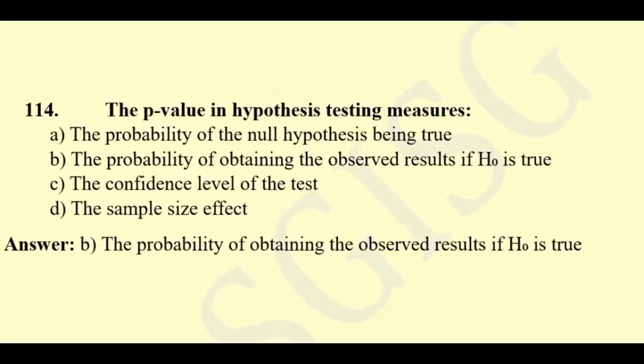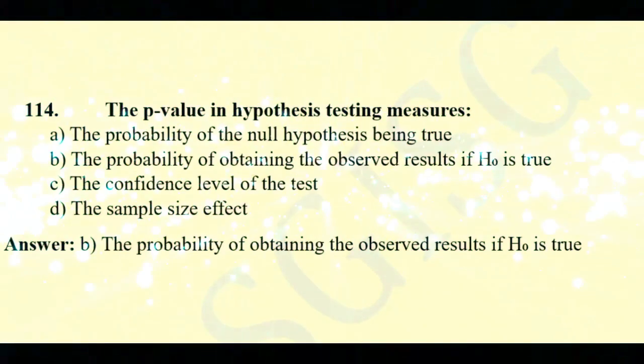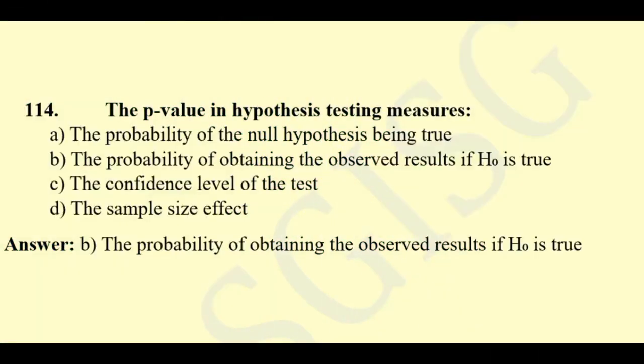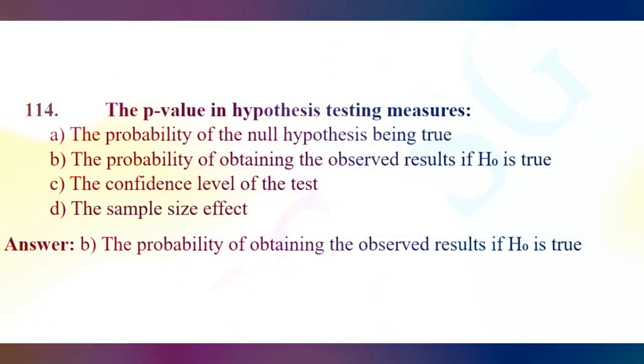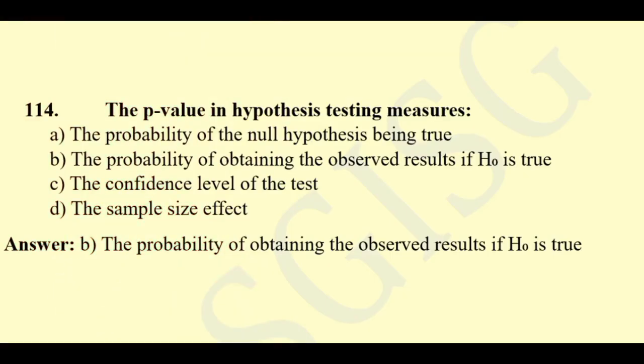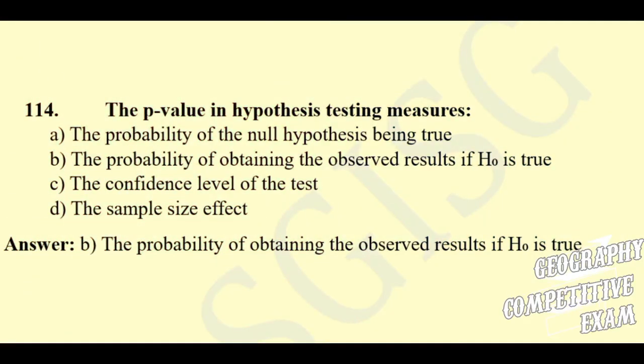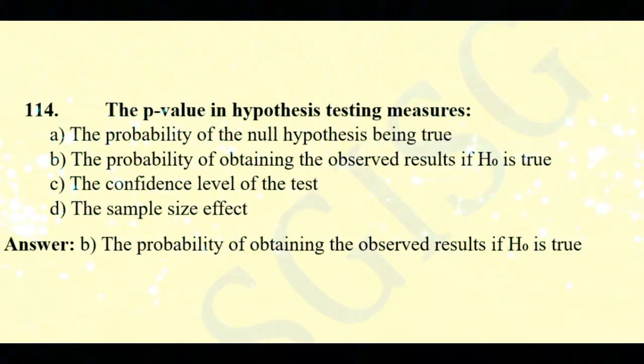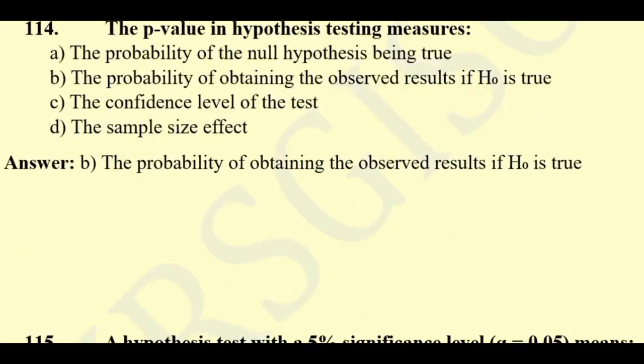Question 114. The p-value in hypothesis testing measures the probability of the null hypothesis being true, the probability of obtaining the observed results if the null hypothesis is true, the confidence level of the test, sample size effect. The right answer will be the probability of obtaining the observed results if the null hypothesis is true.